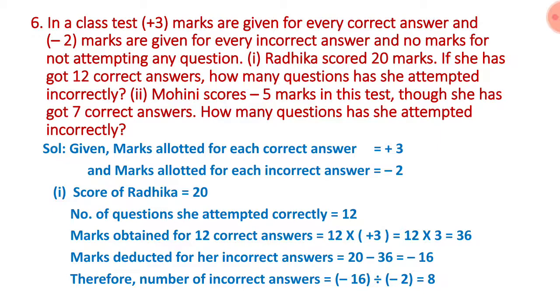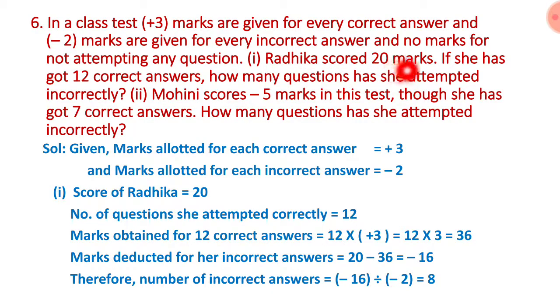Next question. In a class test, plus 3 marks are given for every correct answer and minus 2 marks are given for every incorrect answer and no marks for not attempting any question. If you attempt one question correctly, plus 3 marks you will get. One wrong, minus 2 marks it will go. If you do not attempt, here we will not cut any marks, means 0 marks for not attempting any question.